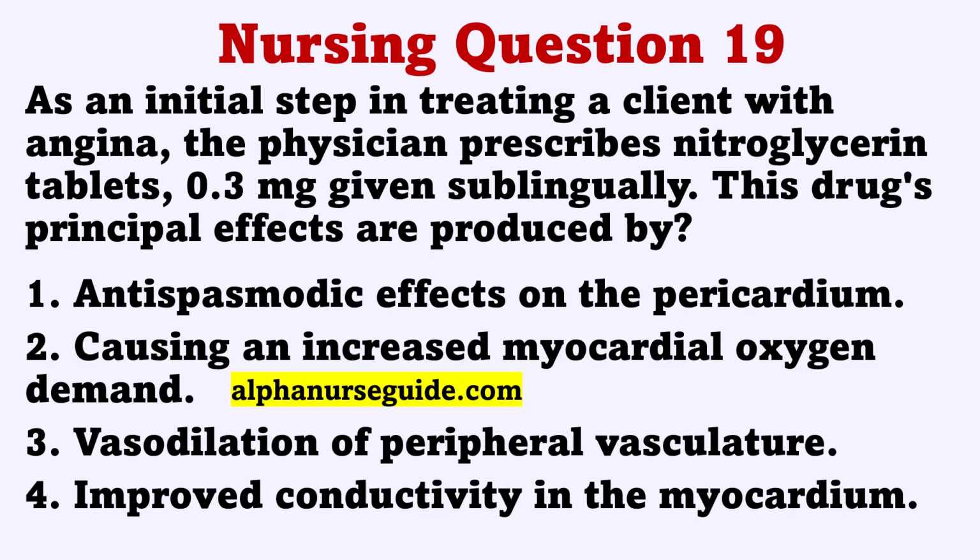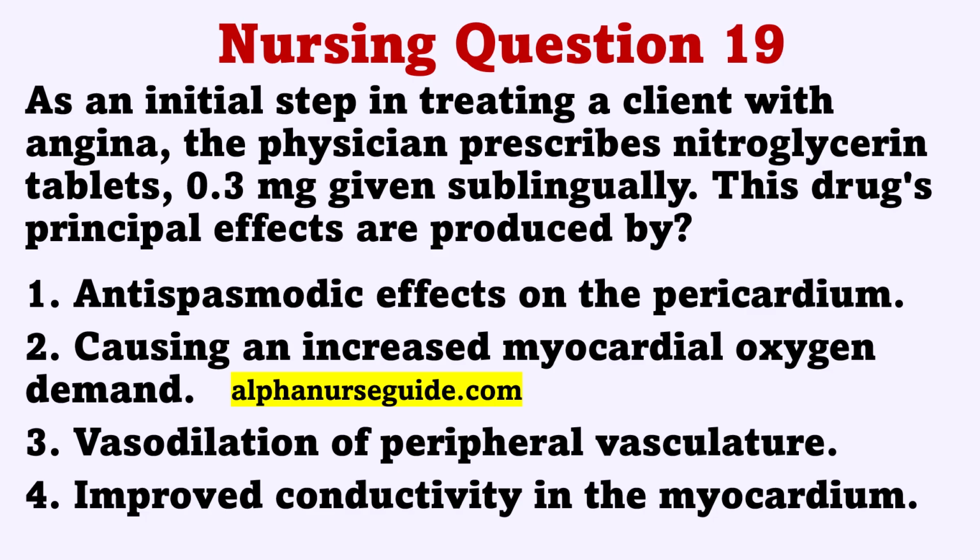As an initial step in treating a client with angina, the physician prescribes nitroglycerin tablets, 0.3 milligrams given sublingually. This drug's principal effects are produced by: 1. Antispasmodic effects on the pericardium. 2. Causing an increased myocardial oxygen demand. 3. Vasodilation of peripheral vasculature. 4. Improved conductivity in the myocardium.